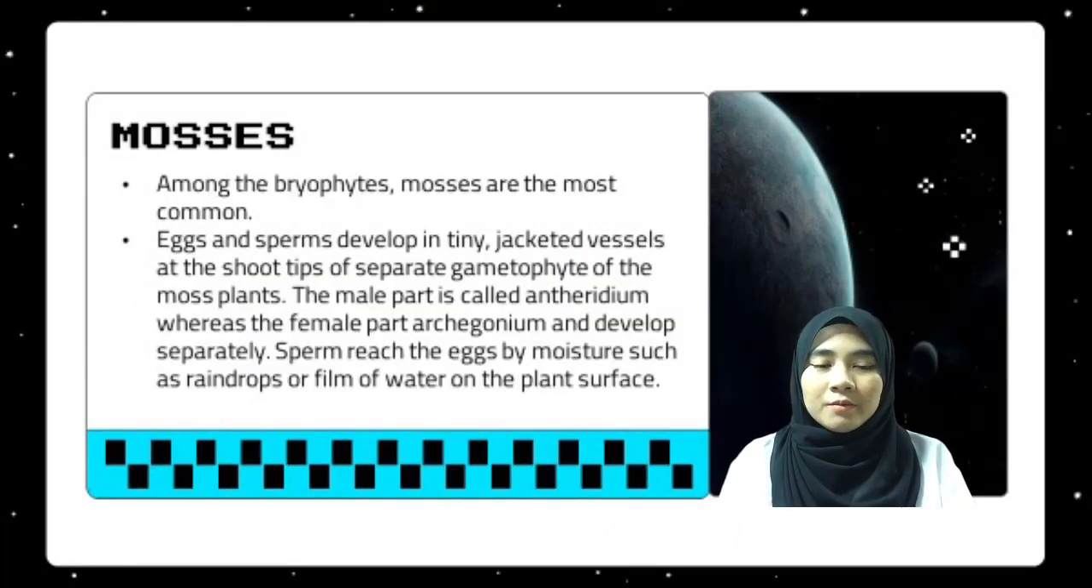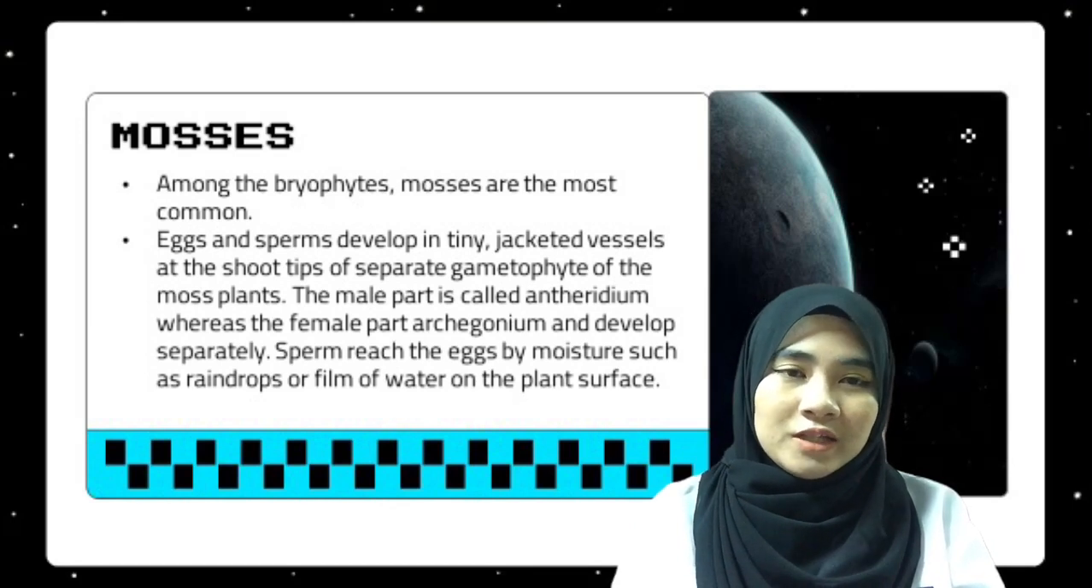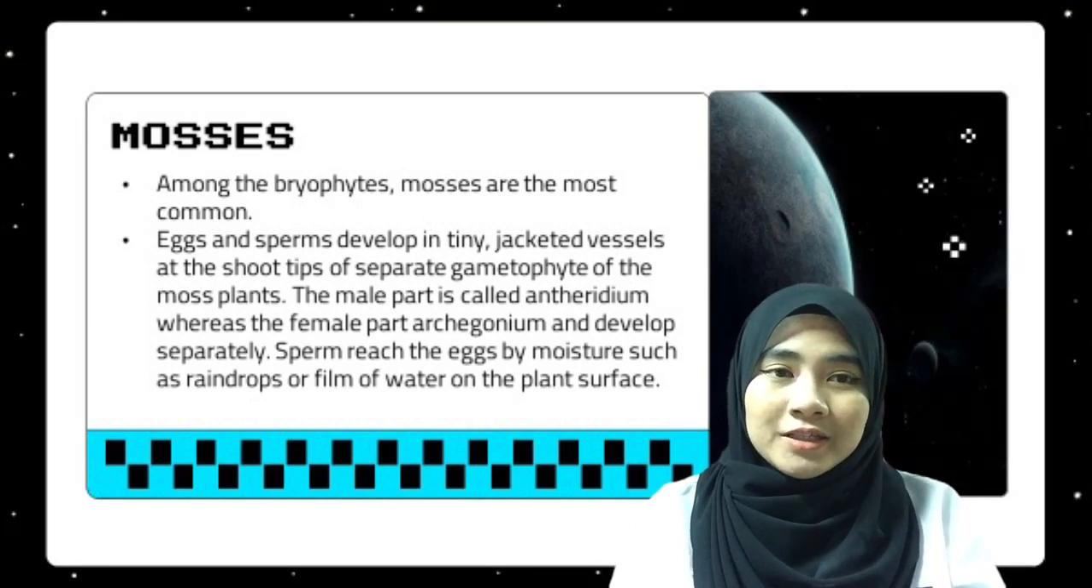Among the bryophytes, mosses are the most common. Eggs and sperm develop in tiny, jagged cells at the shoot tip of separate gametophytes of most plants. The male part is called antheridium, whereas the female part is archegonium. Bryophytes, the simplest plants, are still dependent on water for fertilization and have a dominant gametophyte generation.